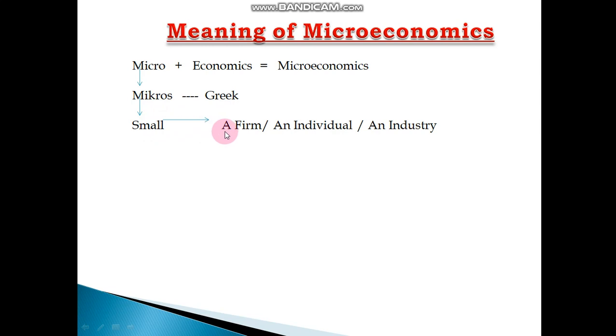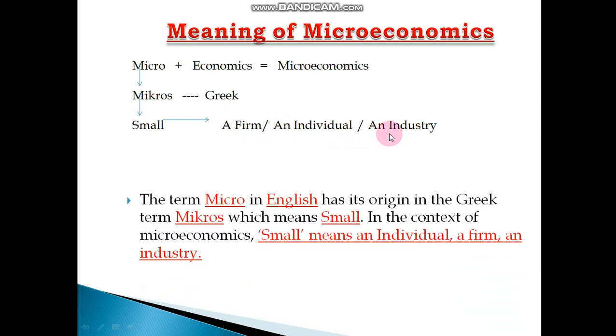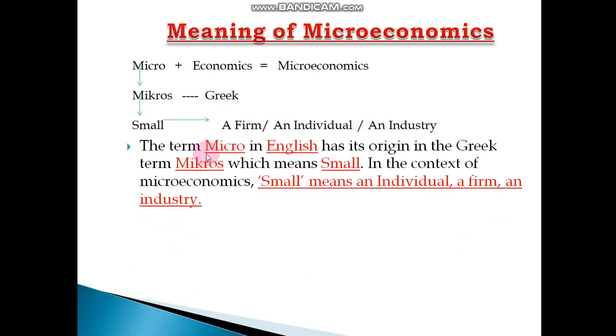When we study a firm, an individual, an industry, that is a small concept. So the term micro in English has its origin in the Greek term micros, which means small. In the context of microeconomics, small means an individual, a firm, an industry, right?